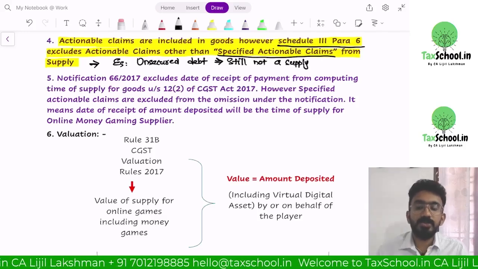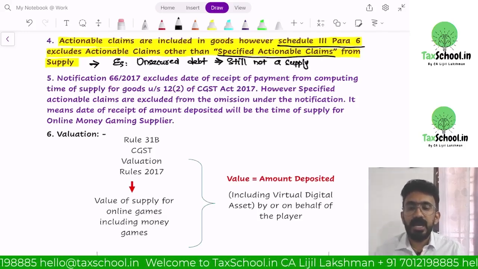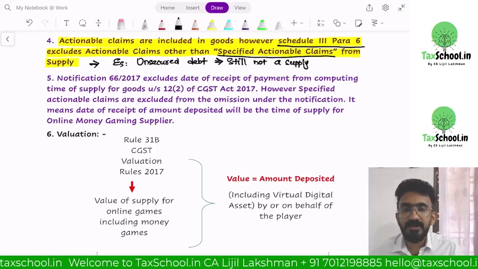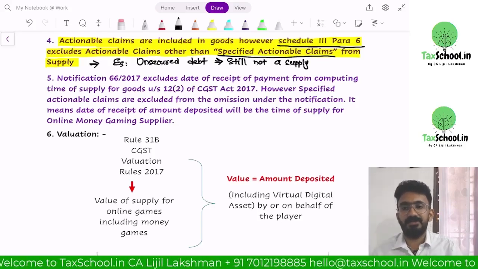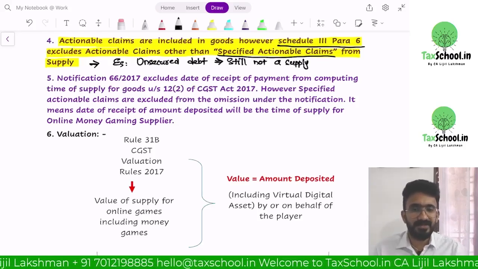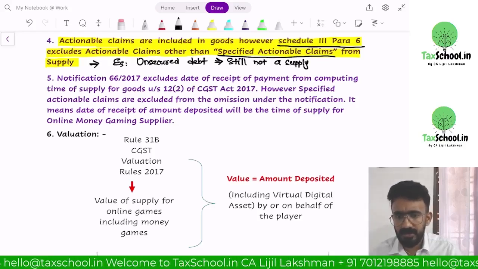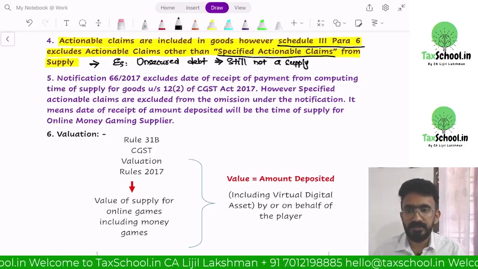Tomorrow government identifies another activity which can be defined as actionable claim. Government wants to collect taxes, they will bring it under specified actionable claim. Very simple amendment is enough. So just have to change the definition of specified actionable claim, add one more activity, enough. It will become taxable as goods.